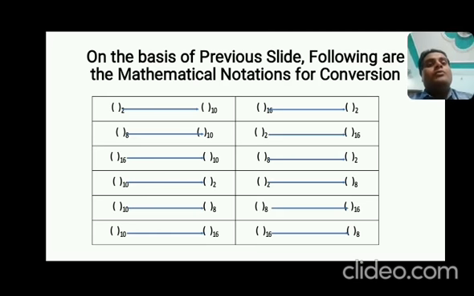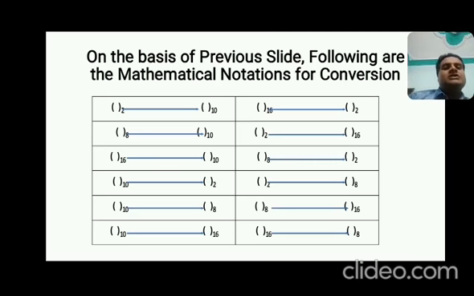How? From binary to 10. The first row is showing binary to decimal. That means for a number having base 2, what will be the equivalent value in decimal. We can see all the different conversions in the upcoming slides.